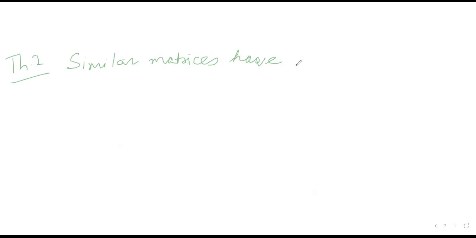Similar matrices have the same eigenvalues. Similar matrices have the same eigenvalues. So that is your first theorem. Okay, so the proof is very easy.